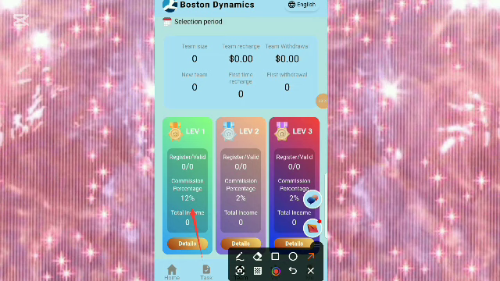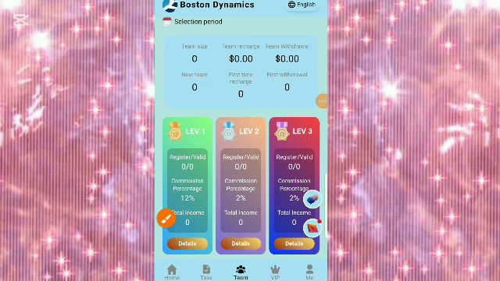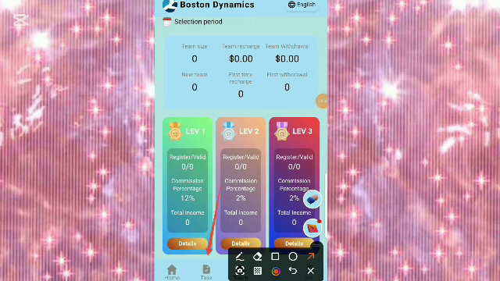So this level 1, you'll be earning 12% commission. In level 2, you'll be earning 2% commission. In level 3, also 2% commissions. So this is it. You just have to invite your friends and they use a referral link, and you are earning in a massive way in this platform, and you're bagging a lot of money for yourself, and the money is quickly added to your wallet.